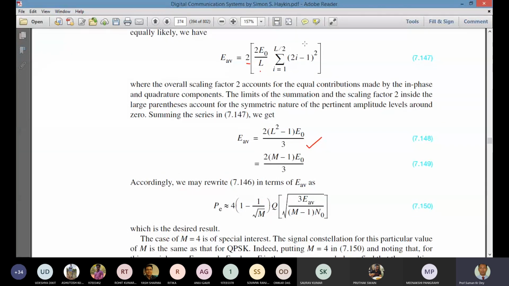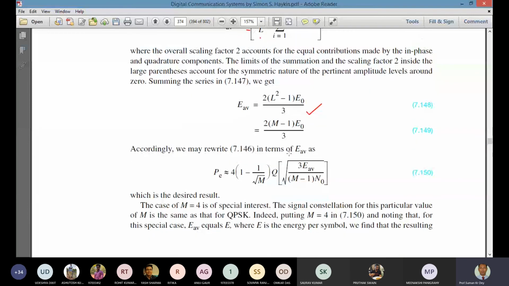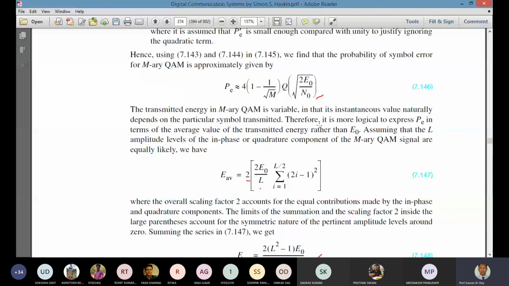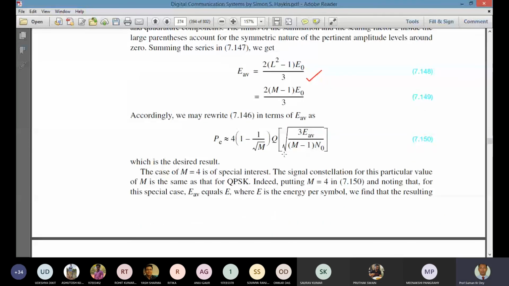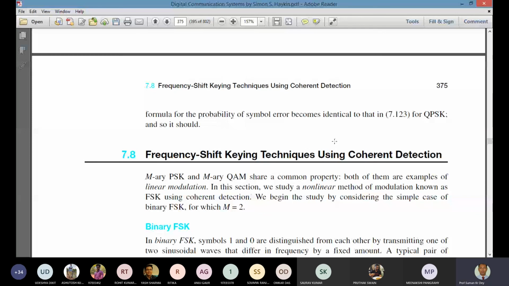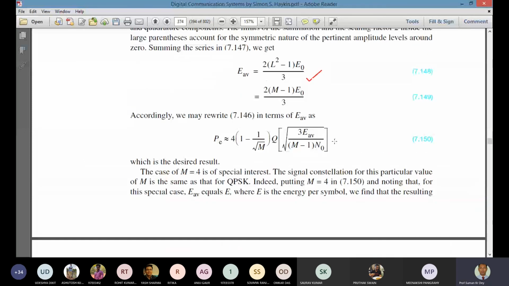If we know the value of the series for different values of I, we can calculate what the value should be. If we replace the average value in the previous equation, we get this term. So this is the probability of error for the M-ary QAM signal.